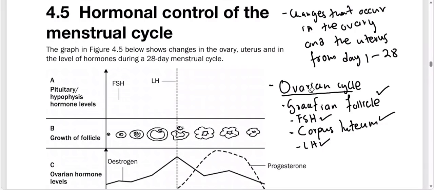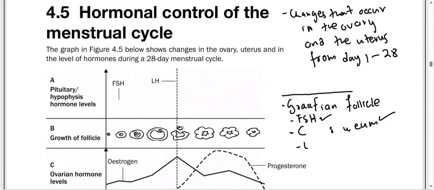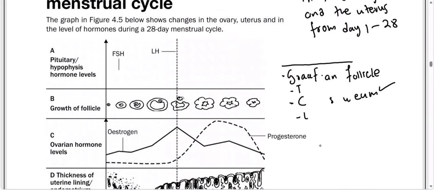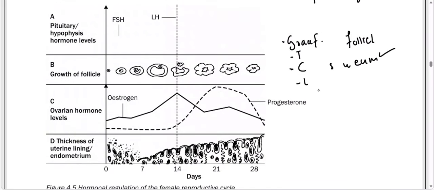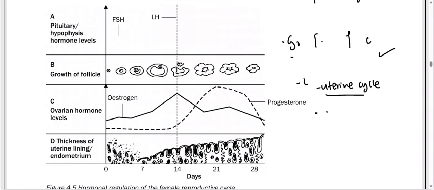And also again, we have the uterine cycle. So good people, you don't need to worry here. The uterine cycle is whereby we are going to talk about the changes that influence the thickening of the endometrium. You understand? So that is what we mean. Sorry about that. We have the uterine cycle now, and we say the uterine cycle is going to talk about the changes that influence the thickening of the endometrium.